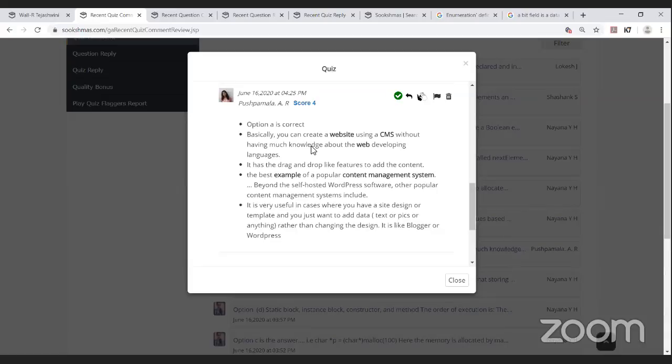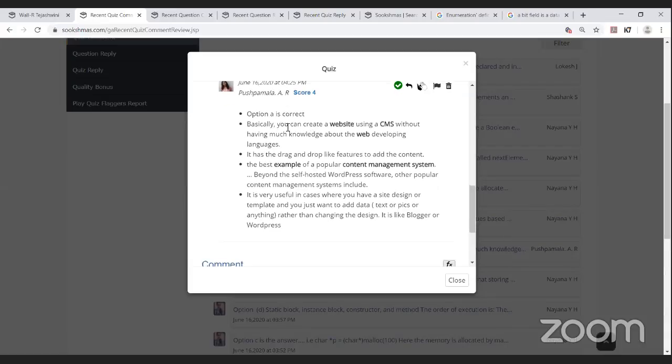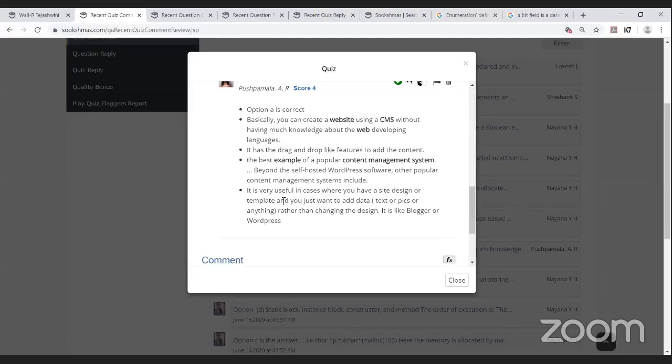Yes, and Pushpamala has given the answer. Option A is the correct answer. Basically, you can create a website using CMS without having much knowledge about web development languages. It has drag and drop features to add content. The best example of a popular content management system is the self-hosted WordPress software. Other popular content management systems include others.